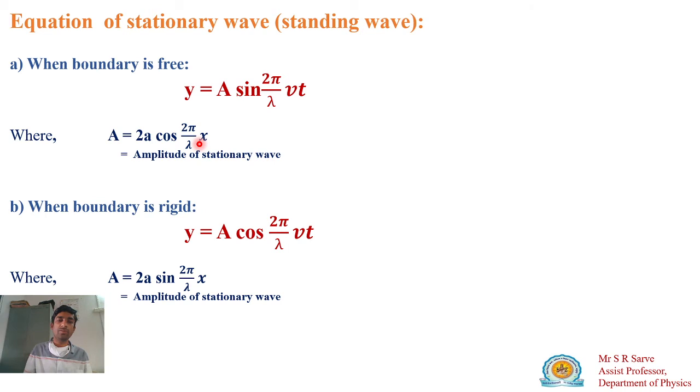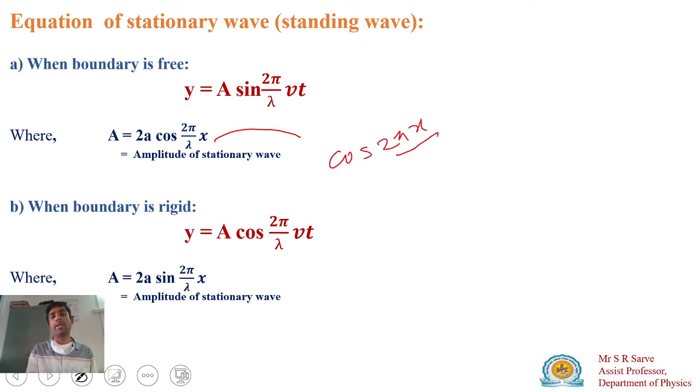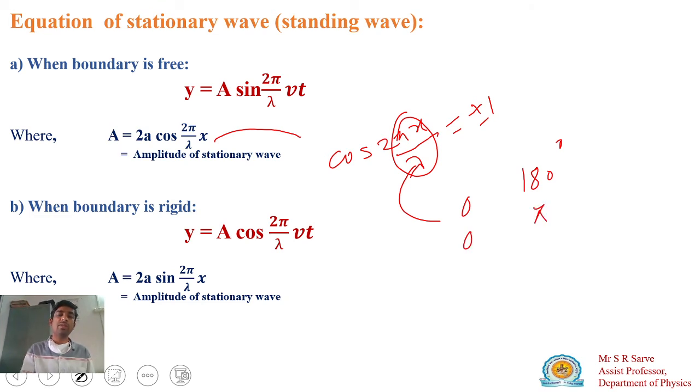If you want to compare, you can do this. Suppose this is cos 2 pi x divided by lambda.